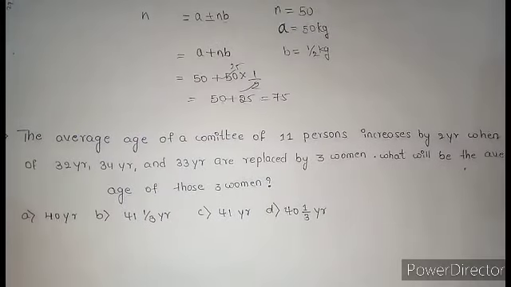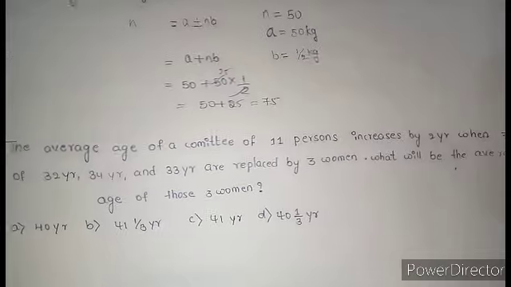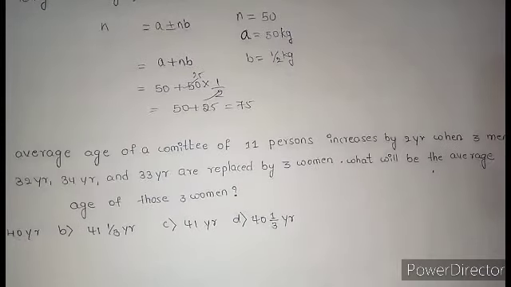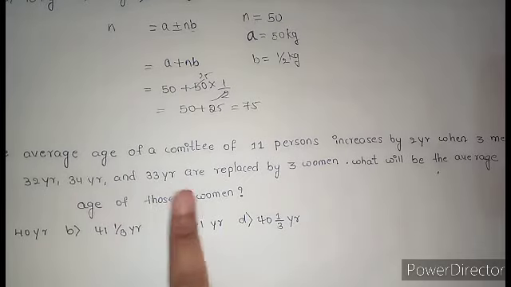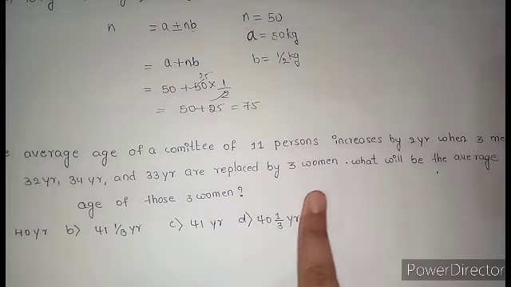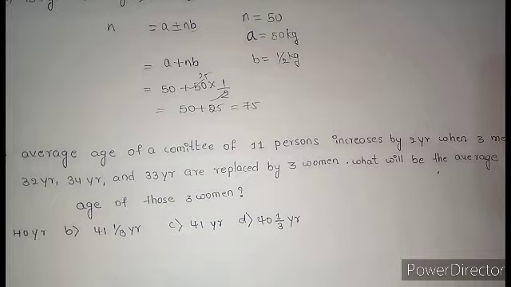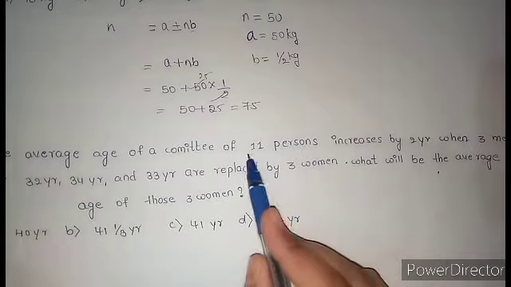That's it. And 20th question. The average age of a committee of 11 persons increases by 2 years when 3 men of 32 year, 34 year and 33 year are replaced by 3 women. What will be the average age of those 3 women? Option A 40 years, option B 41 1 by 3 years, option C 41, option D 40 1 by 3 years. Here also same concept, same application, same 11 persons.